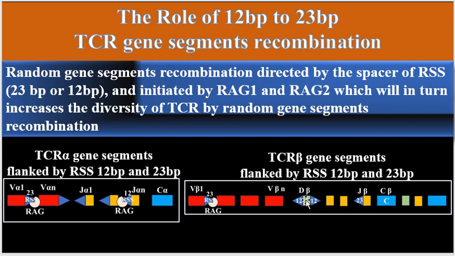That means diversity or D segments will bind to J segments of the TCR beta, and then, as can be seen here, it is flanked on the other side also by the 12 base pair. So following this joining of D to J, DJ will bind according to the role of 12 to 23 to the V beta.